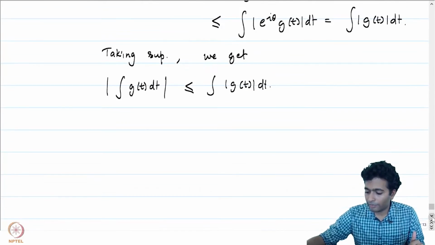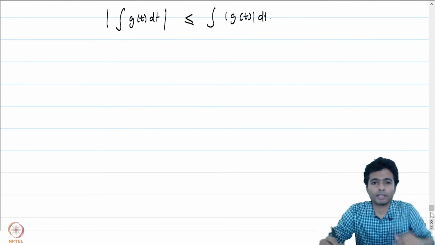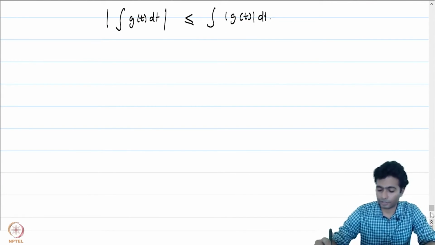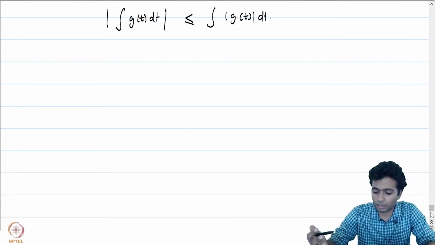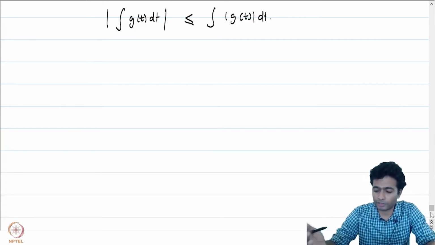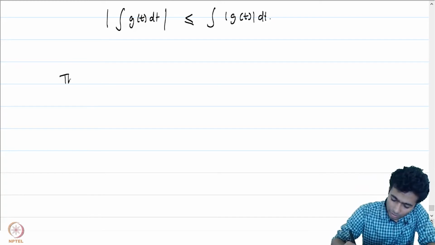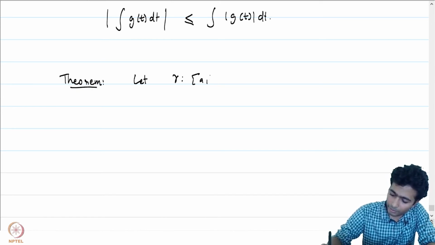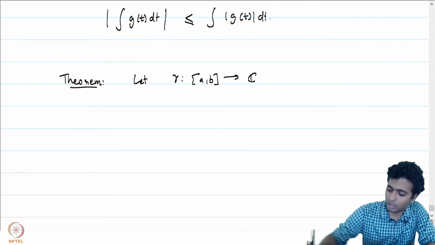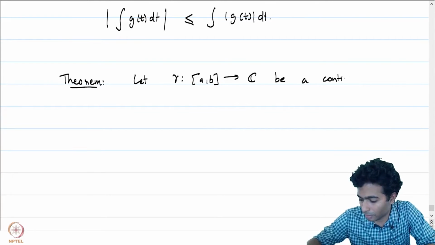Alright, let me now give you the statement of the arc length for a continuously differentiable function. We will first show that the class of continuously differentiable functions is a subclass of rectifiable curves. Let me write down the theorem. Let gamma from [a,b] to C be a continuously differentiable curve.